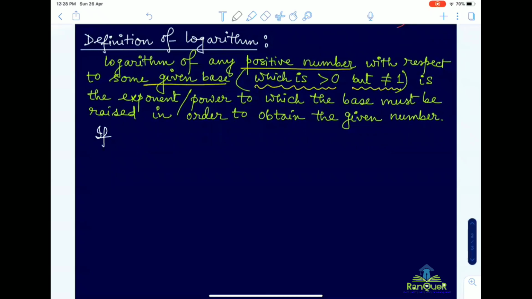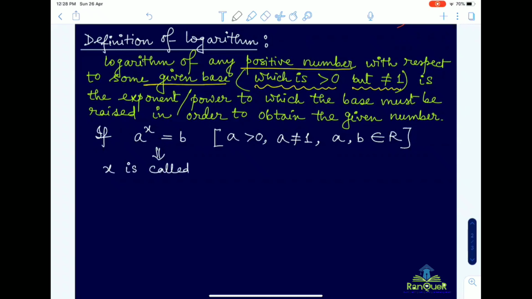Suppose a to the power x equal to b, some number. In this case also a greater than 0, a not equal to 1, and a, b both belong to the set of real numbers. So in this case, x is called the logarithm of b to the base a.